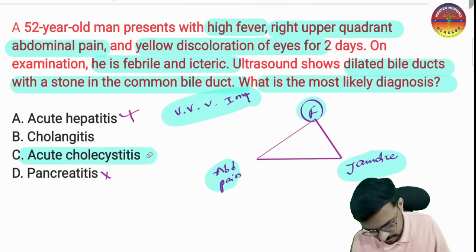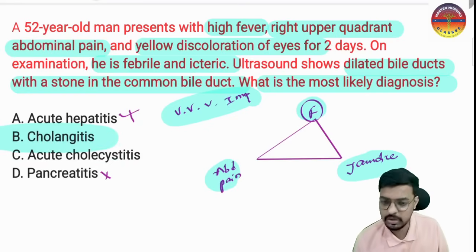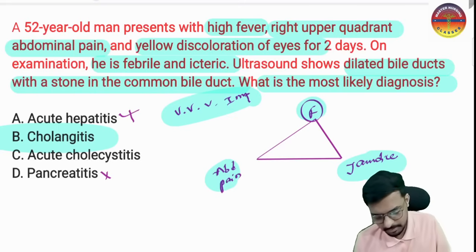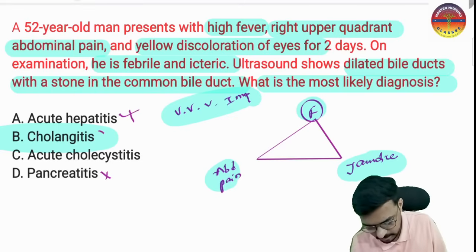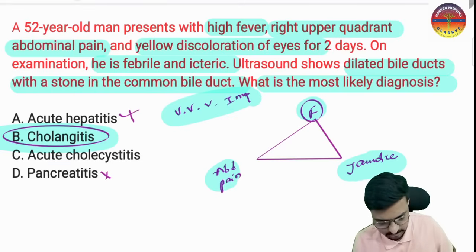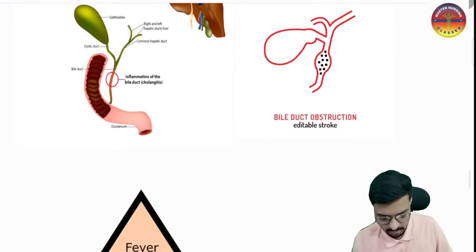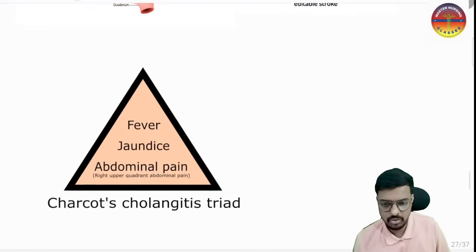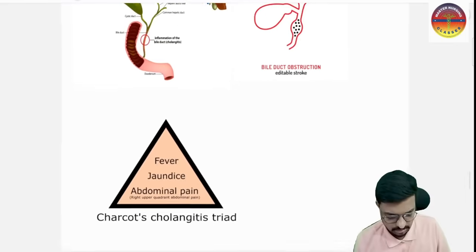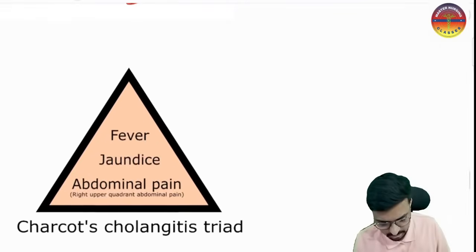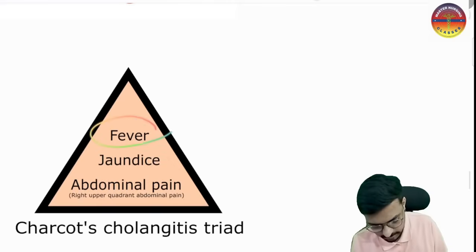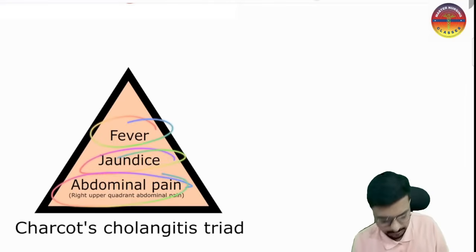Then we come to the last option, cholangitis. So what is cholangitis? It is the inflammation of the common bile duct, where this particular triad will be predominantly seen. We call this triad the very important Charcot's triad. In Charcot's triad, the patient will have fever, jaundice, and abdominal pain.